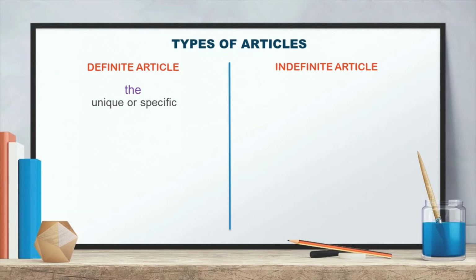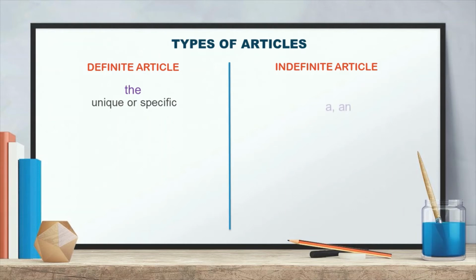What is the purpose of the, where can we use it? We can use the article before nouns which are unique or specific, means which show us unique qualities, or when we are talking about some particular thing, then before that we can use the definite article, that is the.